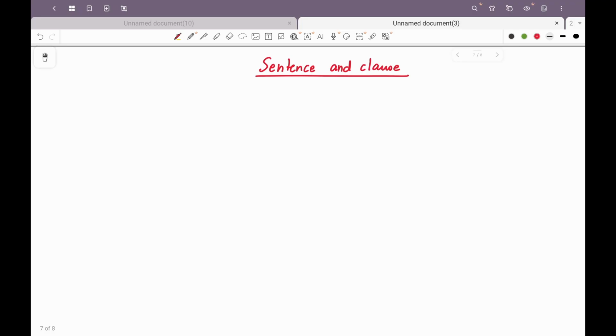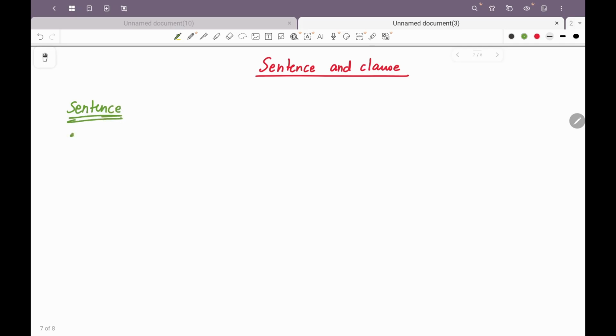Second, it should either end with a full stop, a question mark, or an exclamatory mark, and it needs to have a subject and a predicate. What do you mean by a subject and a predicate? The subject is the doer of the action, and the predicate is the part of the sentence which tells us something about the subject.